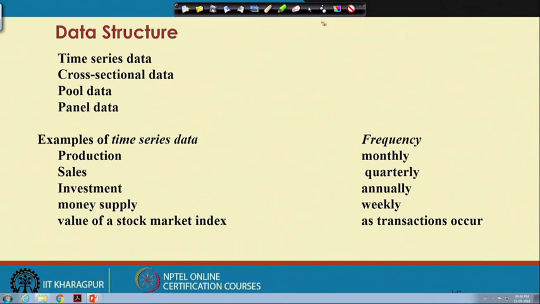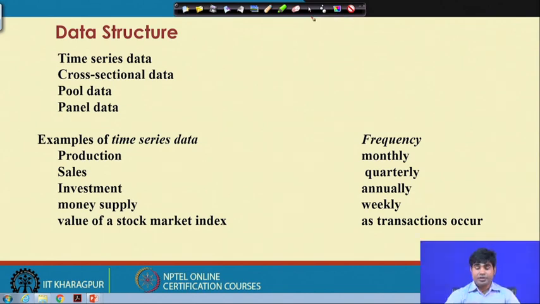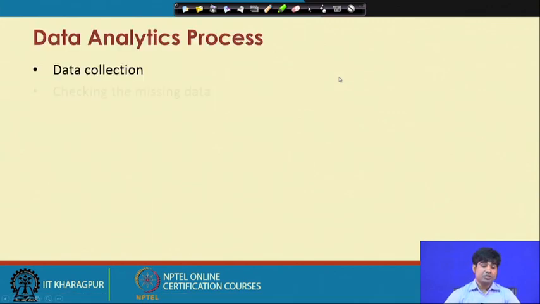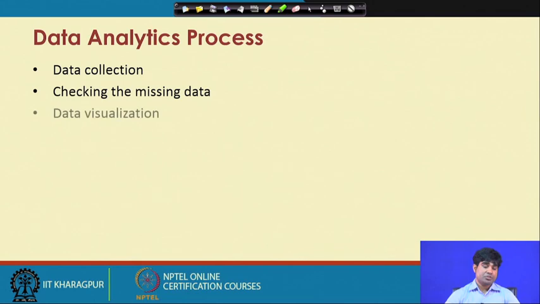Once you understand the data structure, you can connect it with a particular model, and you will find plenty of beautiful results to analyze the particular engineering problems. So, this is all about the data structure, and then we have the concept called data analysis, meaning the data analytics process.